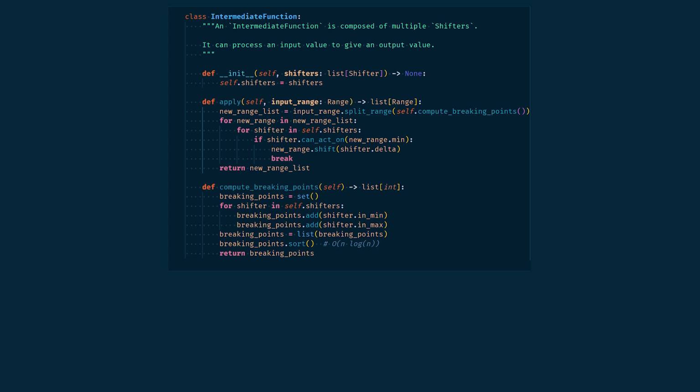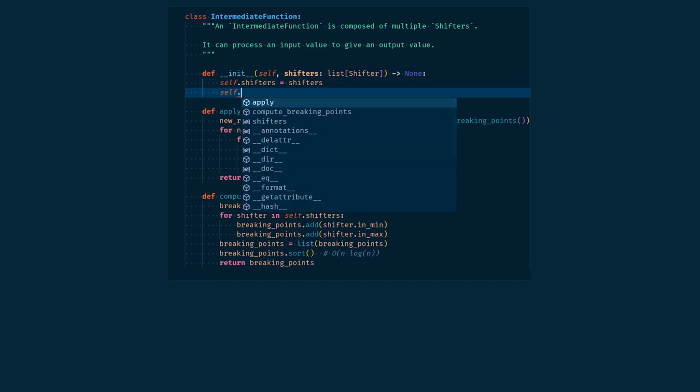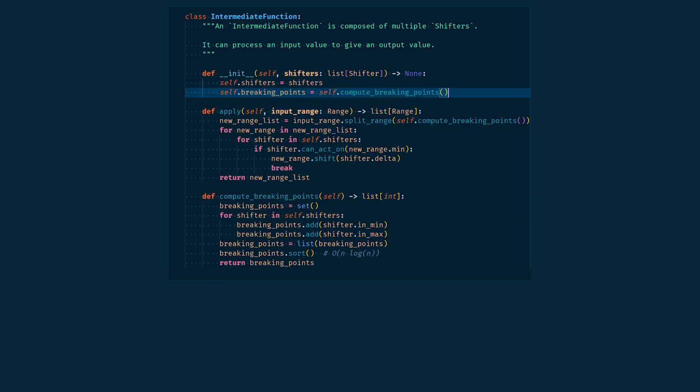This is looking great, but something is bothering me. The result of computeBreakingPoint is always the same, no matter what the input range is. We shouldn't waste time computing these values every time we want to apply the function on a range. Instead, we'll store the result of that computation during the creation of the object once and for all, and use it whenever we need it. That's much better. And voila, a range can now pass through an intermediate function.